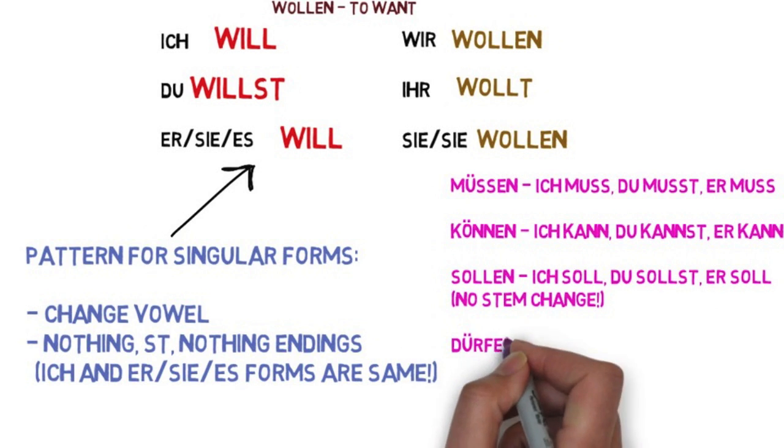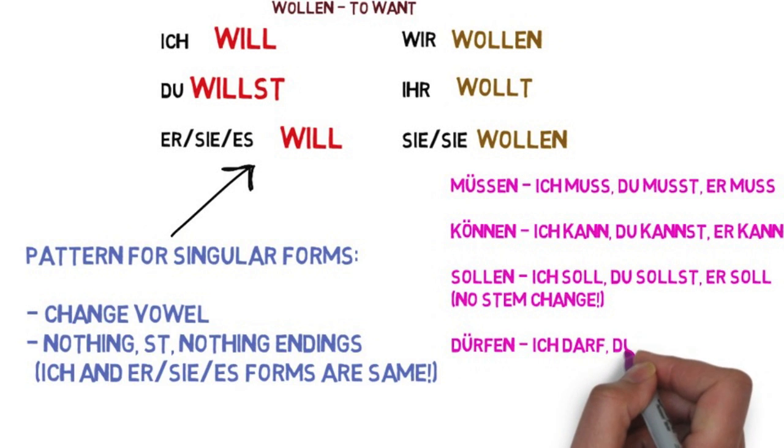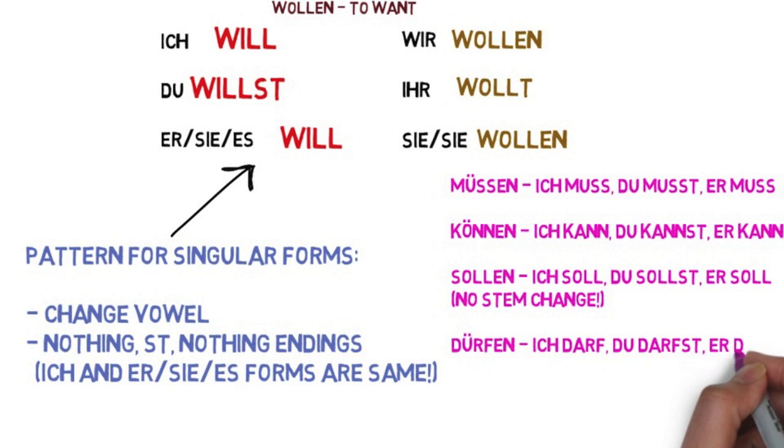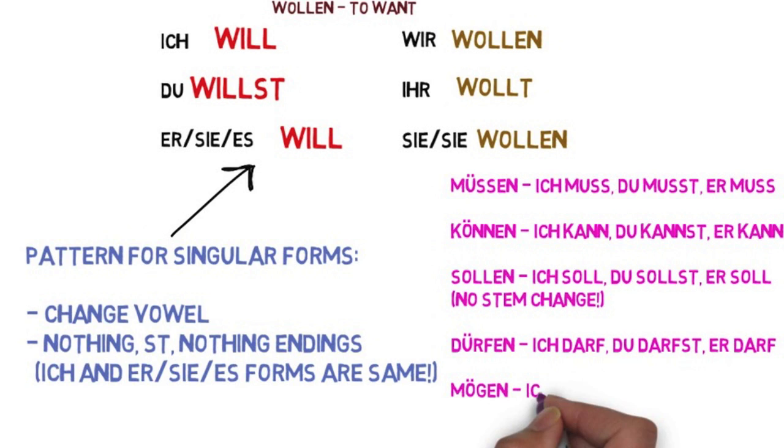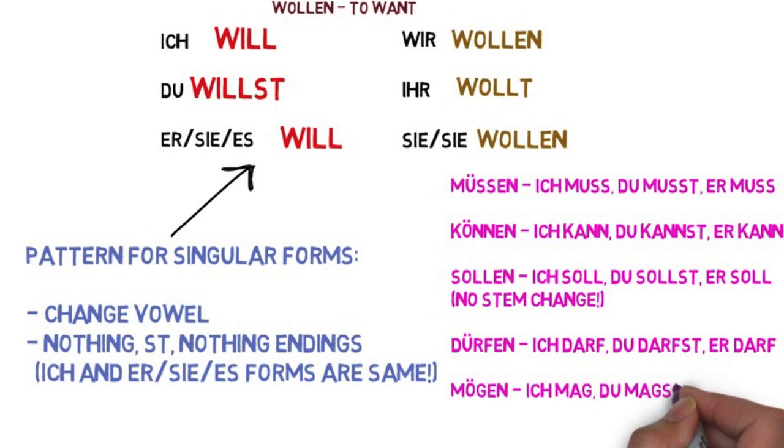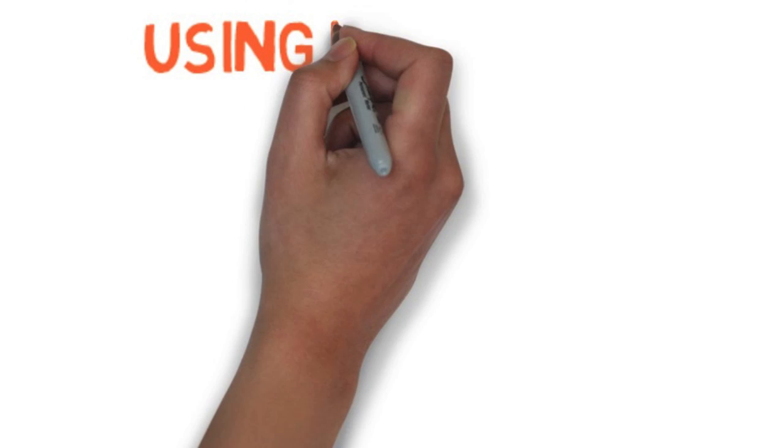Sollen actually doesn't have a vowel change, but still follows the same conjugation pattern to become ich soll, du sollst, er soll. Dürfen becomes ich darf, du darfst, er darf. And mögen becomes ich mag, du magst, er mag.